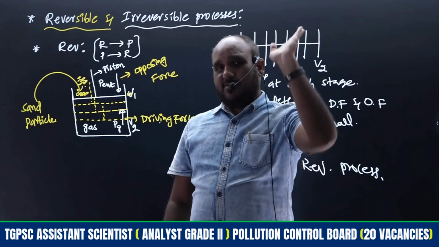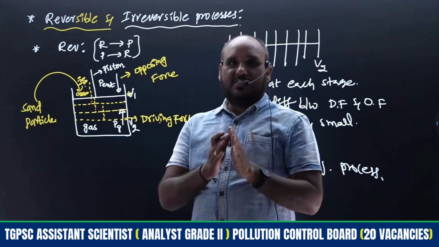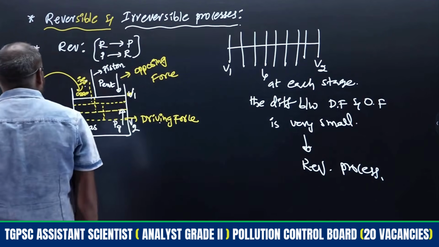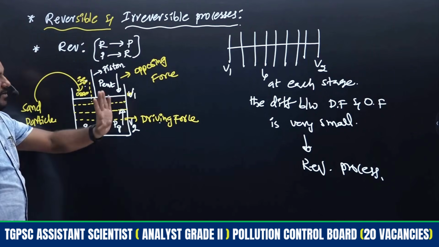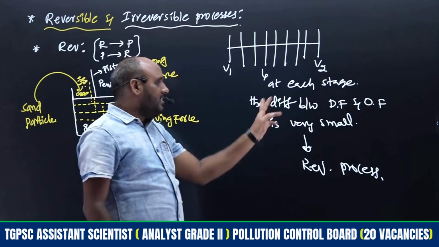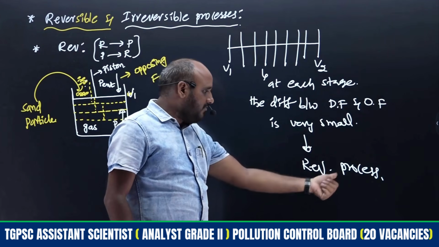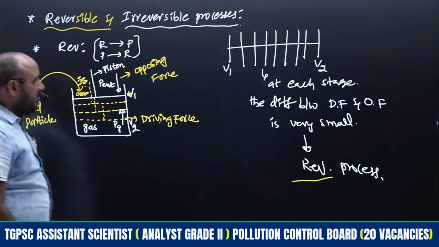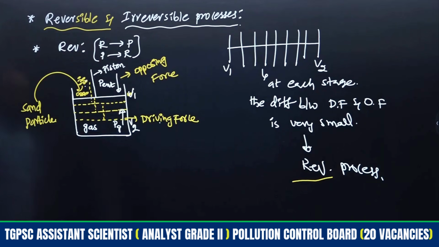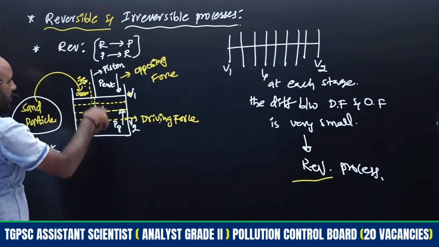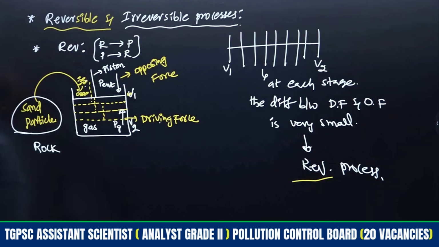The difference between driving force and opposing force is very large. So that process is called an irreversible process. Whenever there are various stages, at each stage the difference between driving force and opposing force is very small, so such a process becomes a reversible process. Instead of sand particles, if you use a rock, the piston will move directly to the final stage only. That process is known as an irreversible process.